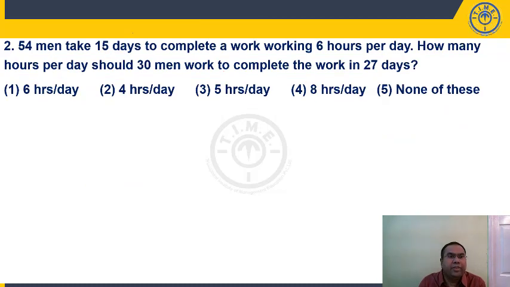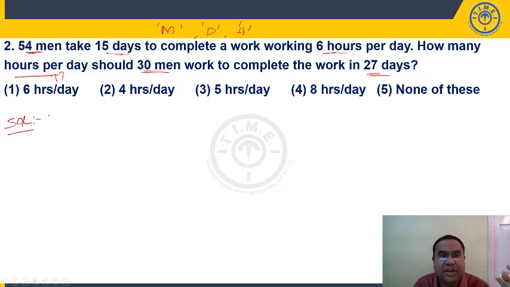Second question. 54 men take 15 days to complete a work, working 6 hours per day. Number of men given, days given, hours given. How many hours per day, okay, we need to find out this. Number of hours per day should 30 men work to complete the work in 27 days. Now, is the work done same or different? Nothing has been mentioned, means work done is same. Is the efficiency of the people same or different? Same. Nothing has been mentioned, means efficiency is same.